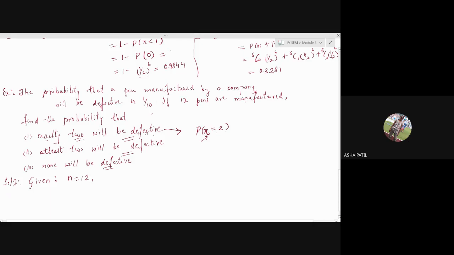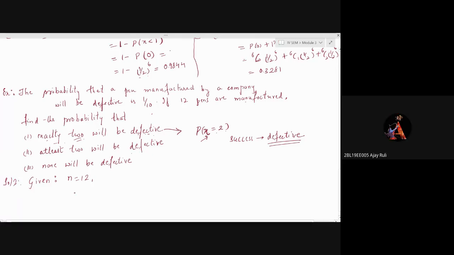Exactly 2 will be defective. That means your success is in getting a defective pen here. Success is in getting a defective pen only. Look at these questions, what they are asked in terms of. Then decide what is your success. Whatever the question is asked in terms of, that will be your success.